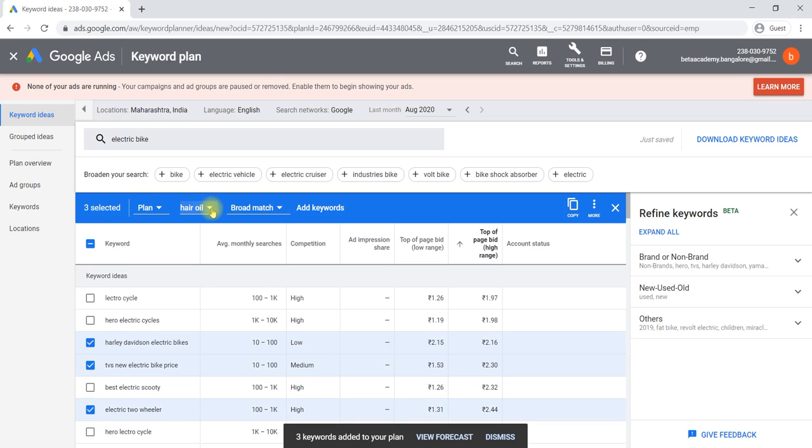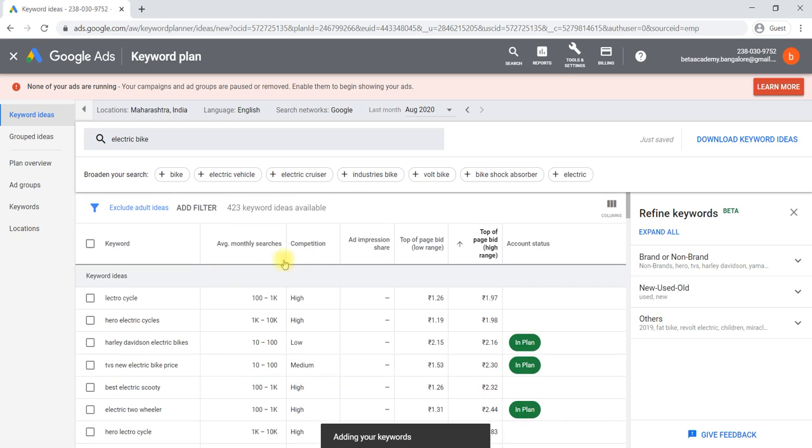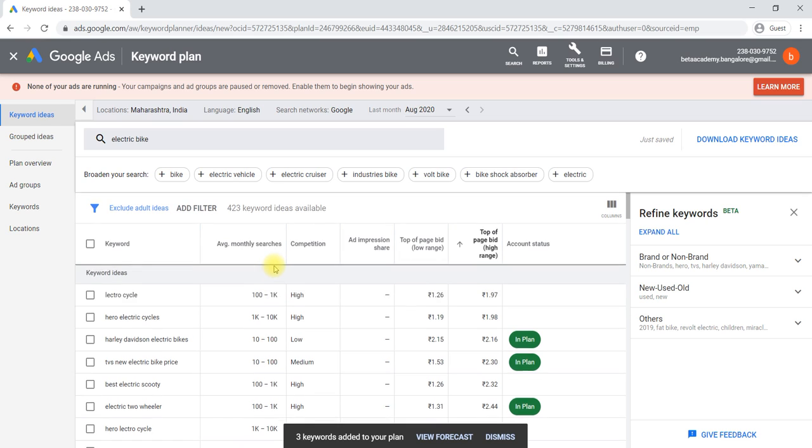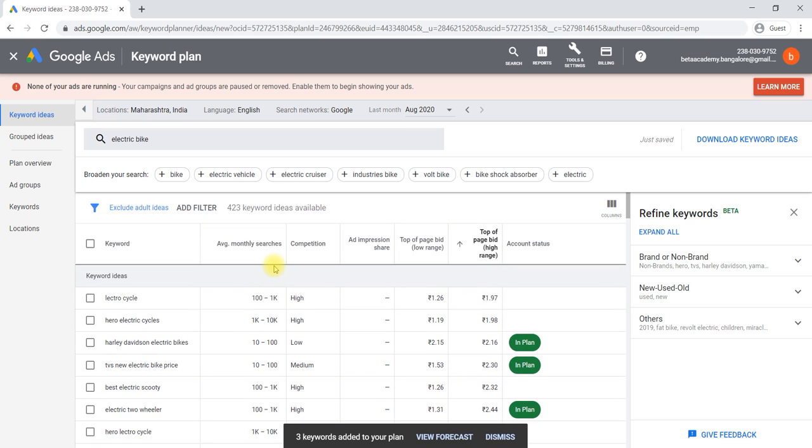Then I will say add, not in hair oil, it should be in a different ad group, create ad group, that is nothing but electric vehicle. Electric vehicle, create. Then I will say here I need a phrase match and add keywords. Like this, I have created two ad groups. One is for the electric bike, one is for the hair oil. We'll analyze these created ad groups further to select which will be the better keywords for your ad.